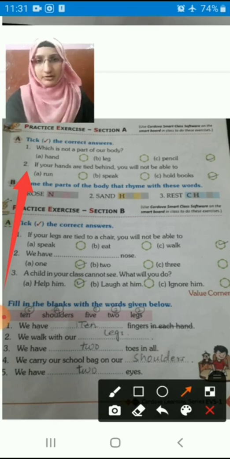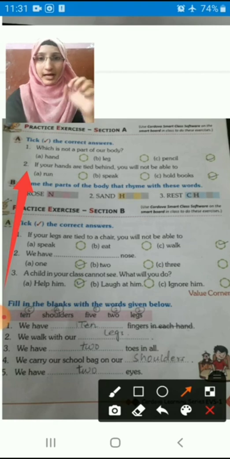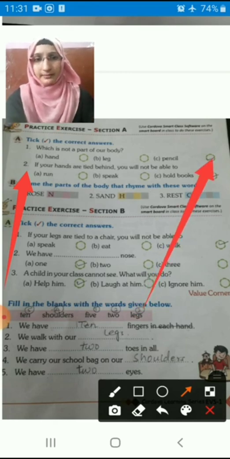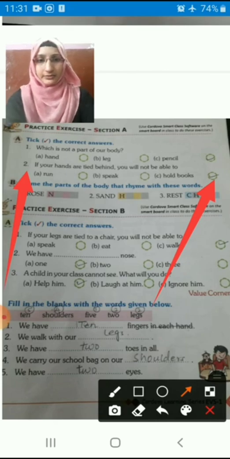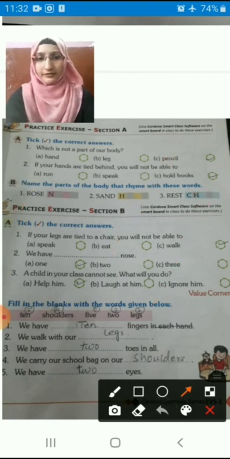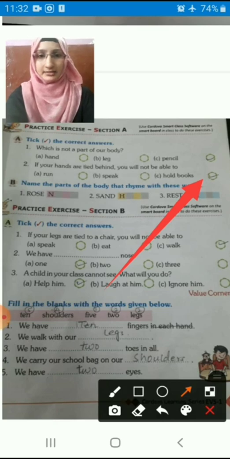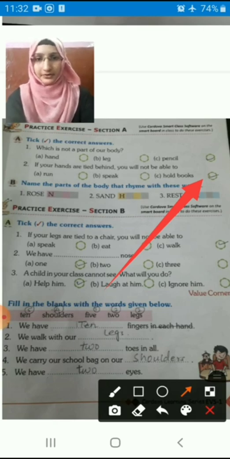Speak, we can speak also because we speak with the help of our mouth, right student? Hold books? Yes, we can hold books with the help of our hands only. So if they tie our hands, we cannot hold anything. So we have to tick the last option. Okay students? Right. So which is not a body part? Pencil is not a body part. And what can we not do if somebody ties our hands? We cannot hold books. Okay.